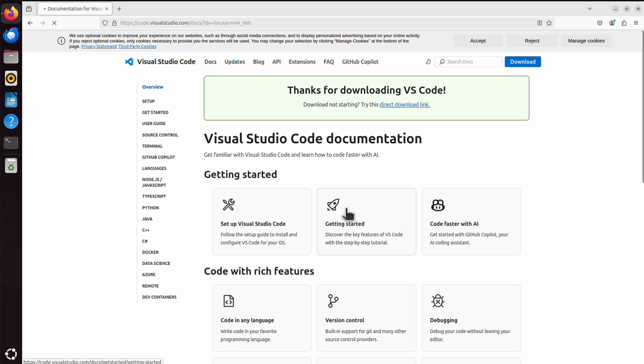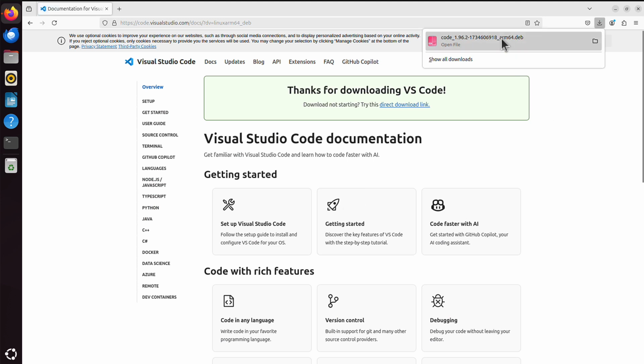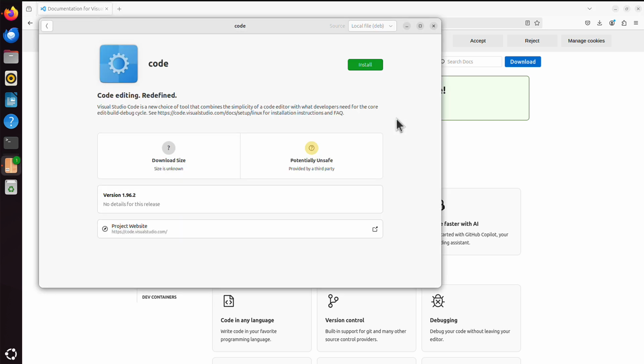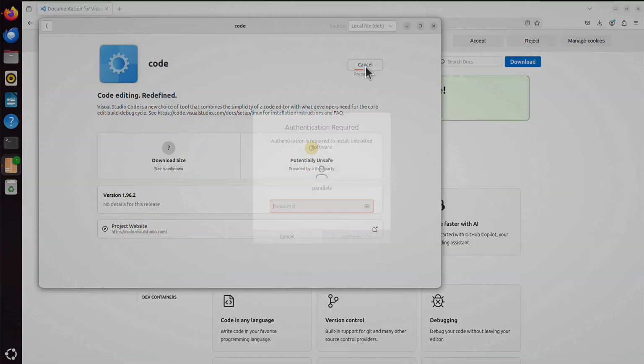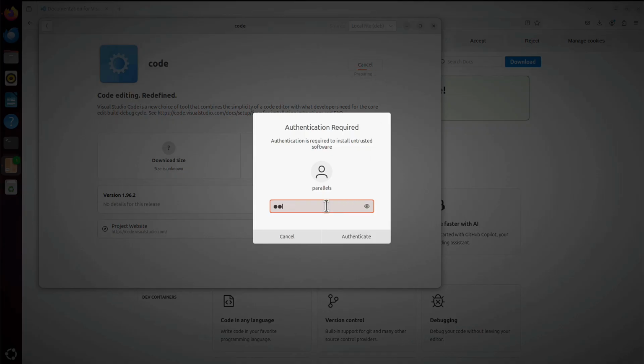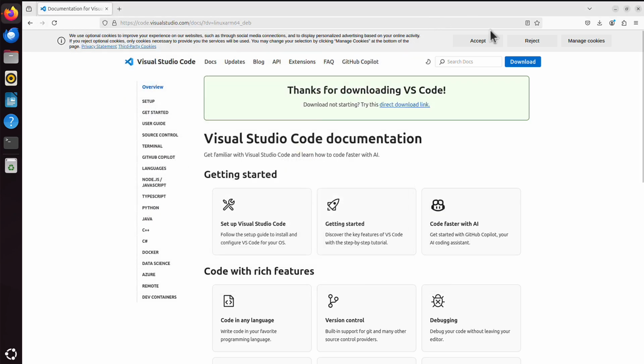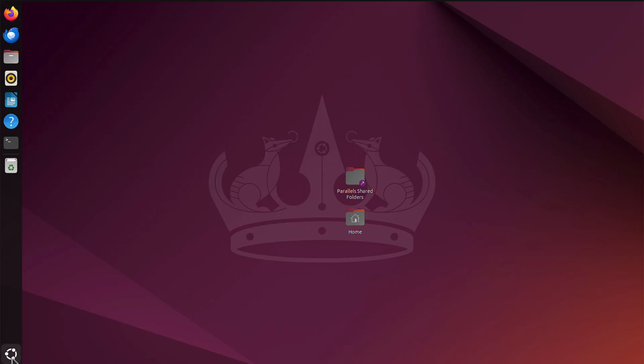It's being downloaded. So I can click on it, software install, open. It says potentially unsafe as it's provided by third party, but I know it's safe, so I will install it. And we need sudo password. And it says preparing. Now the icon changed, so I believe that's all done. Close it, and I will just search for VS Code.